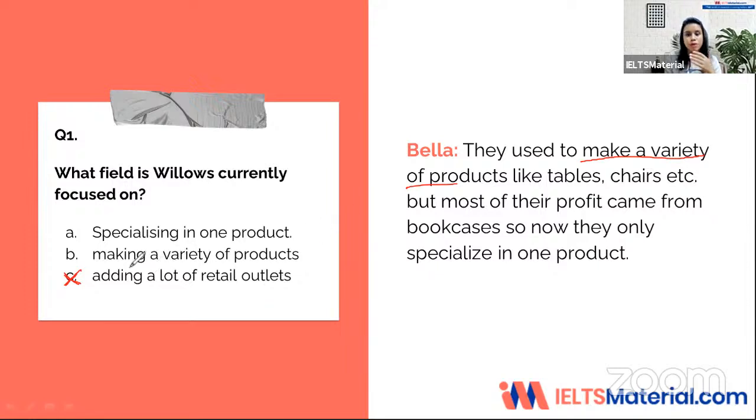If you marked B as soon as you heard the audio, then I must say it is going to be wrong, because this statement was negated in the end, where she says, but most of their profit came from bookcases. So now they only specialize in one product. This is what a distractor does.